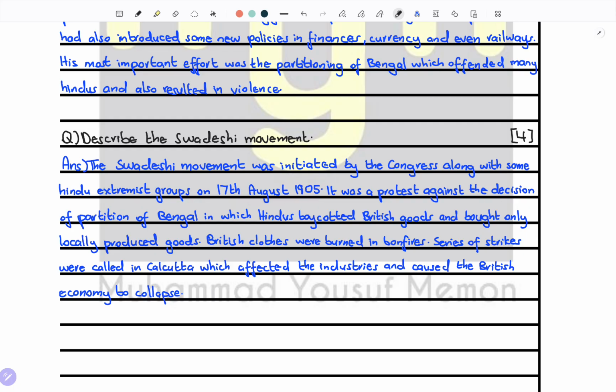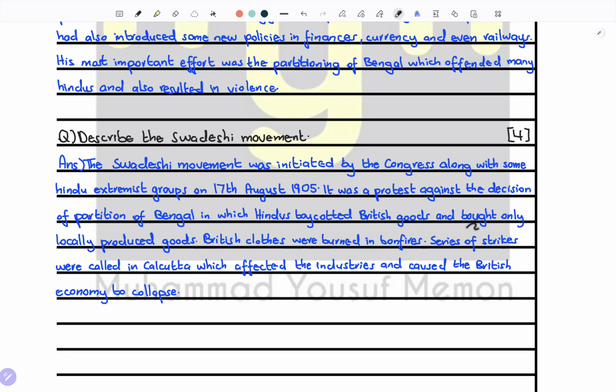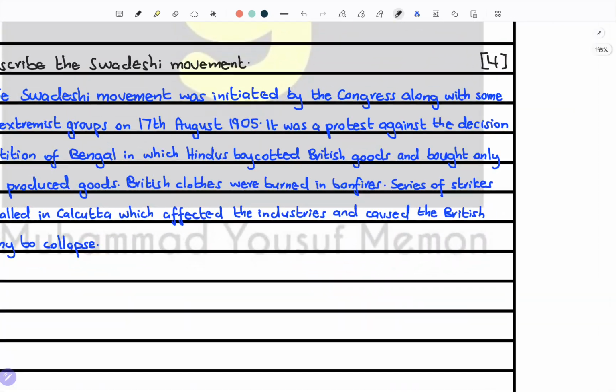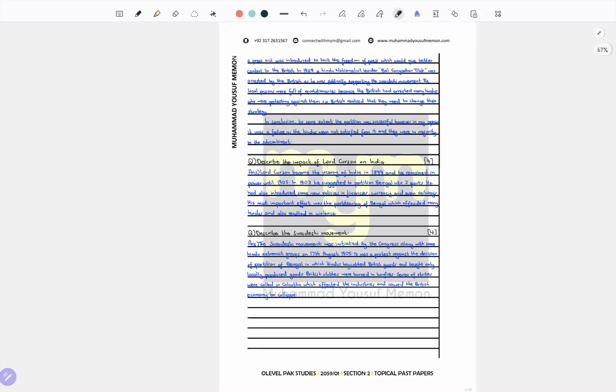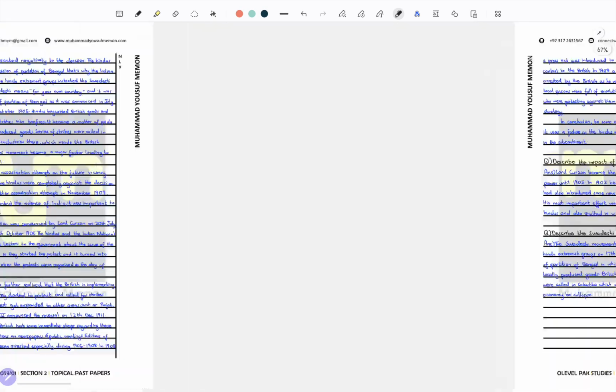It was a protest against the decision of partition of Bengal, in which Hindus boycotted British goods. These are again 2 more facts, and bought only locally produced goods. British clothes were burned in bonfires. A series of strikes were called in Calcutta, which affected the industries and caused the British economy to collapse. So these are a good 5 to 6 facts which you could write for a complete formal answer.